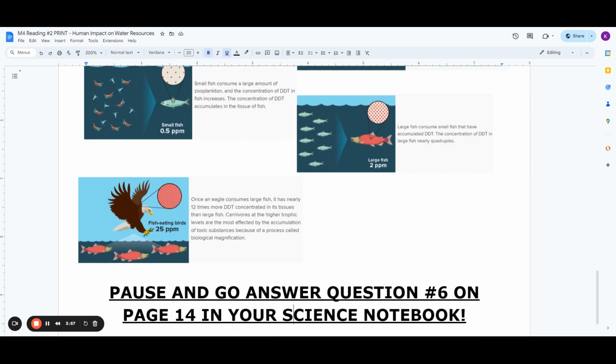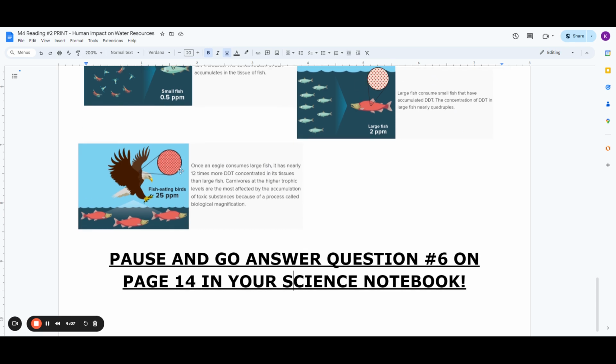Large fish consume small fish that have accumulated DDT. The concentration of DDT in large fish nearly quadruples. Once an eagle consumes a large fish, it has nearly 12 times more DDT concentrated in its tissues than large fish. Carnivores at the higher trophic levels are the most affected by the accumulation of toxic substances because of a process called biological magnification.